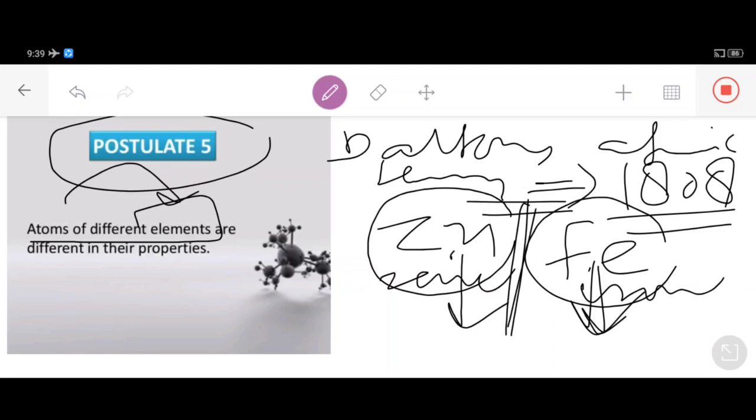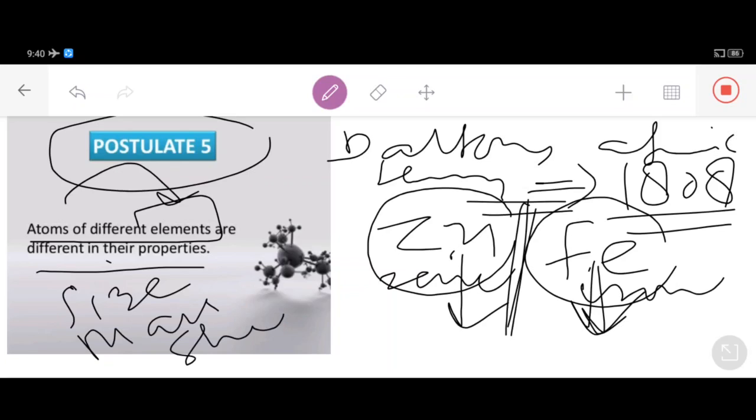So atoms of different elements are different in their properties. For example, what is Dalton actually telling us? He's telling us that atoms of different elements, these are the two different elements, are different in their properties, means that they will show different properties. That means they will not be identical in size, identical in mass, identical in shape, identical in chemical properties. Jot it down, my dear students. It's a very important topic.